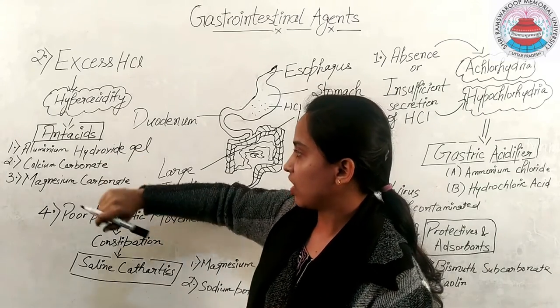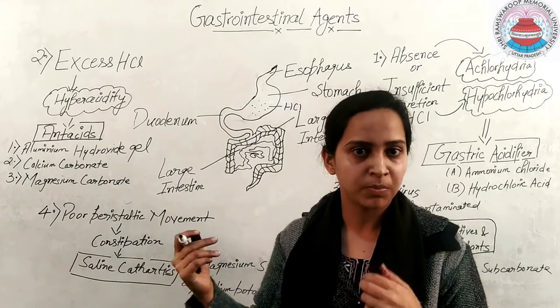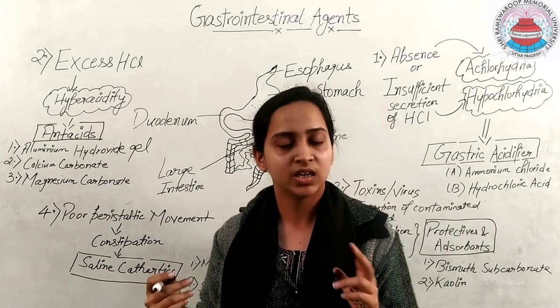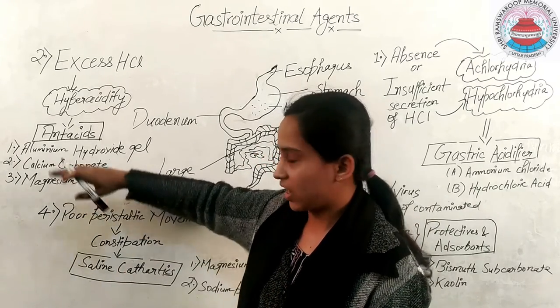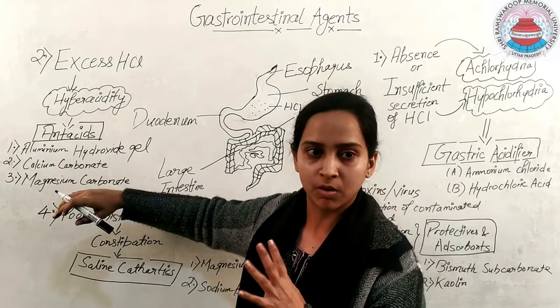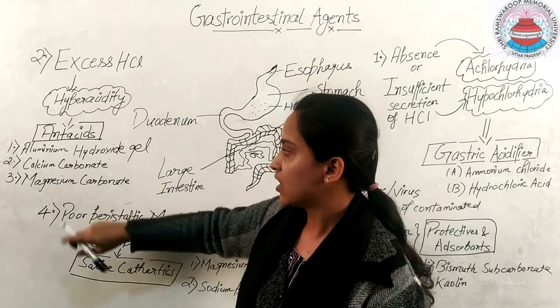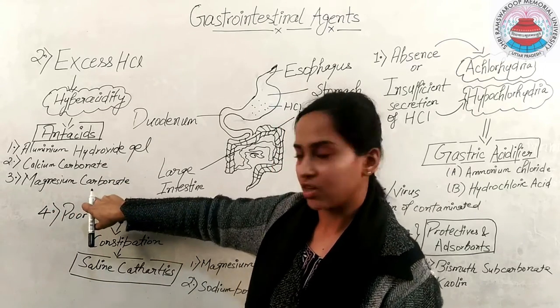So under that you have to study a number of categories of compound. Antacids are also divided into two categories: systemic and non-systemic antacids. Here I have written at the start a few compounds like aluminum hydroxide gel, calcium carbonate and magnesium carbonate.